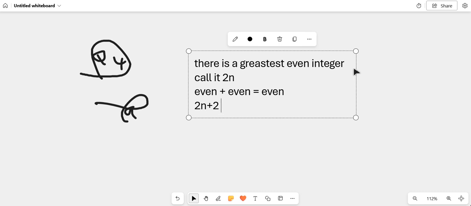And this is another even number, because it's got 2n, which is even, as we established in the first line, and we've got plus 2, and we know 2 is an even number, so the sum is even. So this is an even integer, and it's also bigger than 2n.